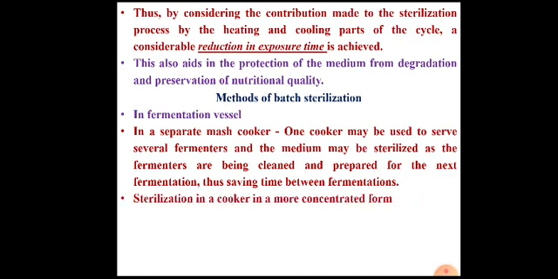So this also saves a lot of time between fermentations, as the fermentation vessel is not engaged during sterilization. Sterilization in a cooker is possible in more concentrated form, which is a limitation in a fermenter because there may be corrosion.